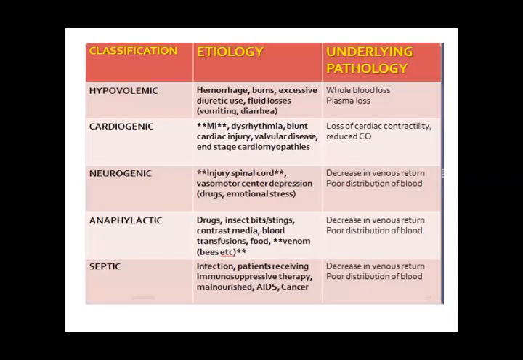This is their classification, etiology, how they occur, and underlying pathology. This is in short form to give you an idea, and you can memorize it well. In hypovolemic shock, the name indicates volume is low, blood or fluid is being lost from somewhere. So these are the causes.